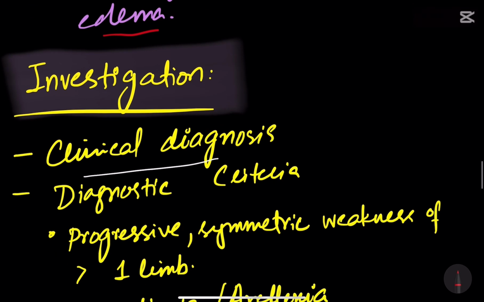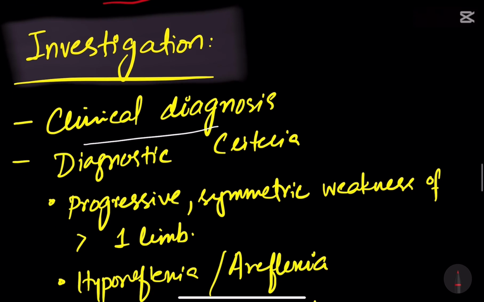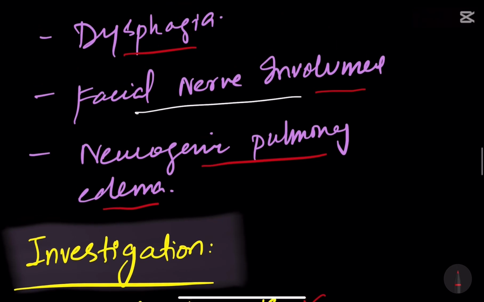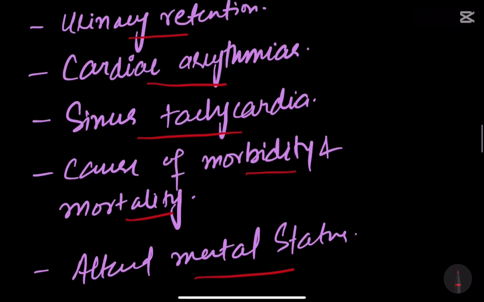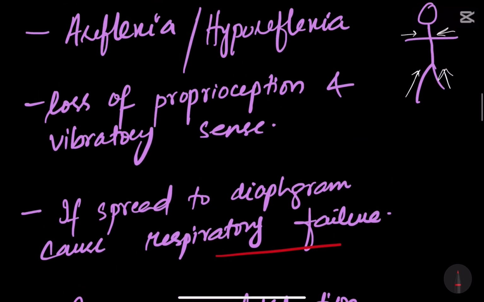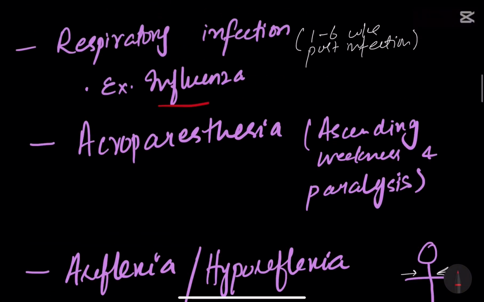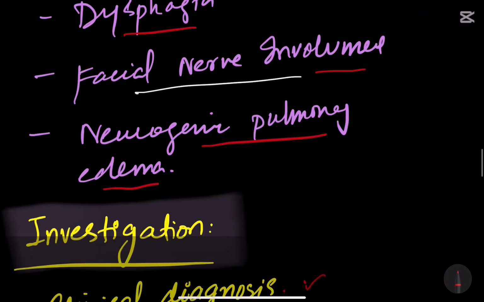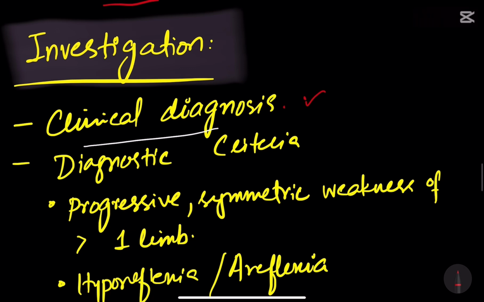Now, the specific investigations that are done for GBS are clinical diagnosis, that is, the patient is diagnosed clinically from his clinical features. For example, there is areflexia, or neurogenic pulmonary edema, or facial nerve involvement, or the main feature, acroparesthesia, that is ascending weakness and paralysis. So these are the features of GBS. So clinical diagnosis is done.